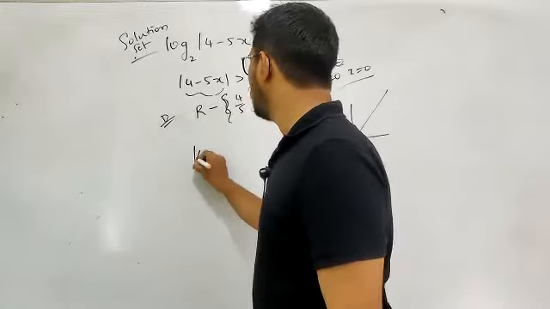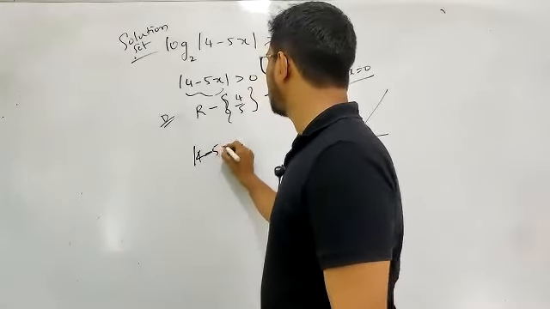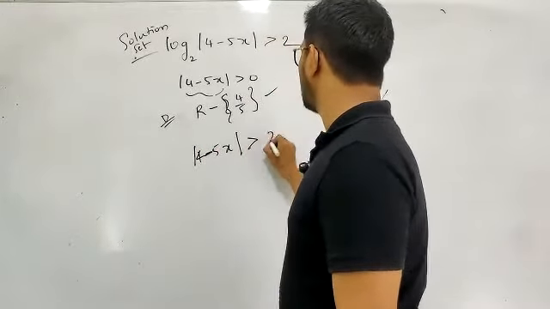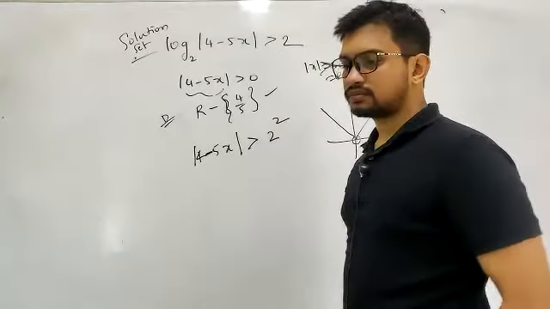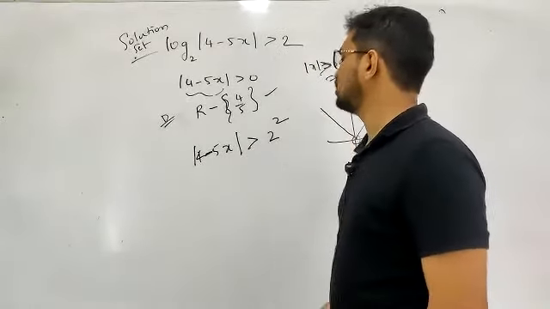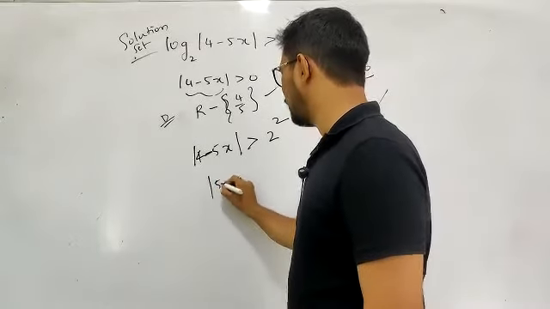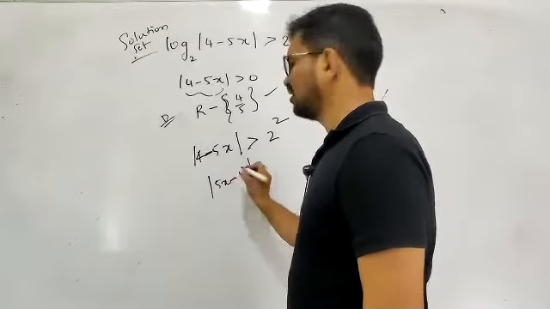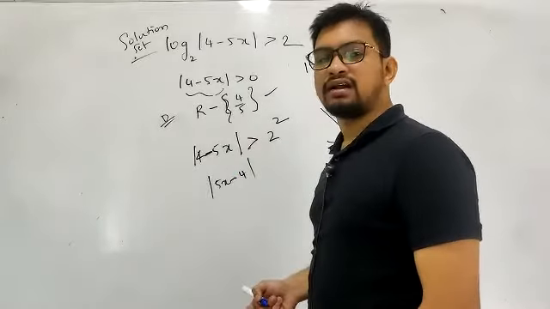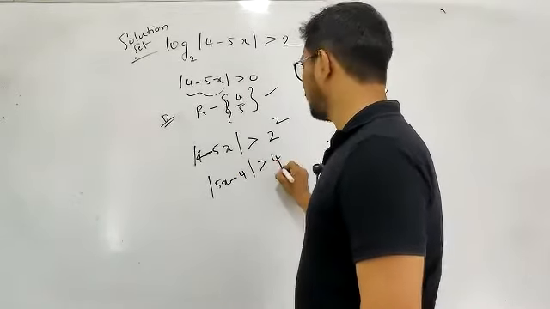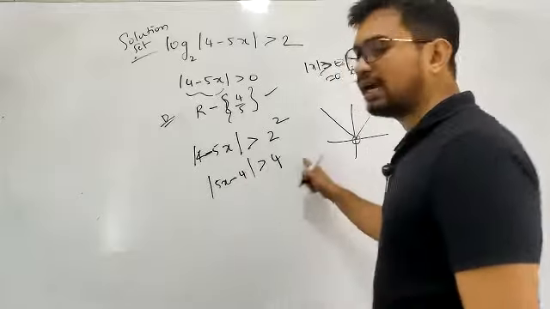So simply you will be getting 4 minus 5x, this is greater than 2 square. 4 minus 5x, I can also write it as mod of 5x minus 4. You can write plus x or minus x, anything, regarding this modulus. This is greater than 4. So mod of x is greater than this value.